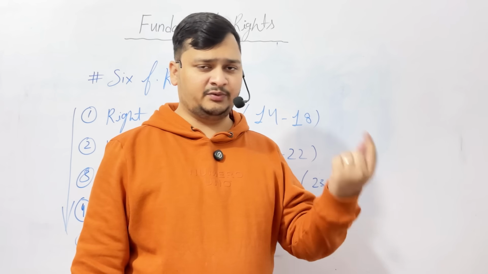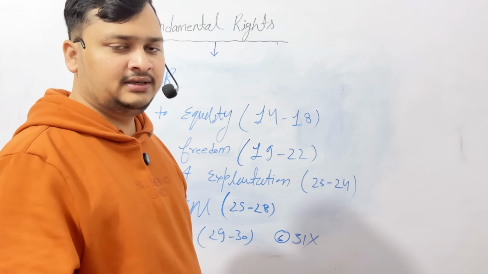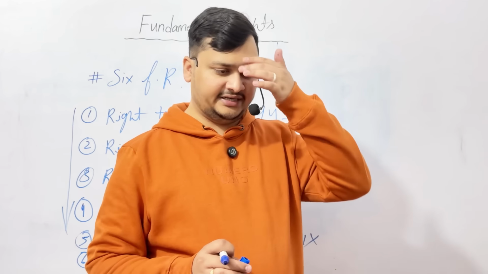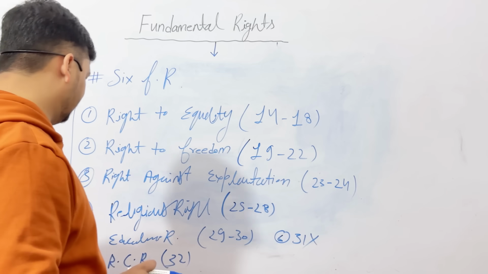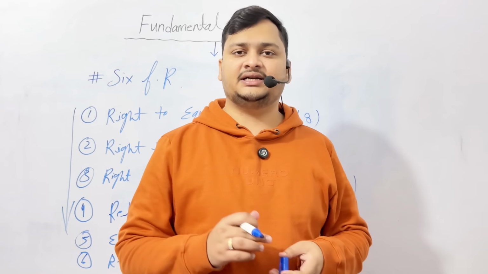Article 31, that is the right to property, was removed also. You know, that is another fundamental right removed by the 44th constitutional amendment, 1978. So you will understand this. And the sixth, the last, is the right to constitutional remedies, Article 32.